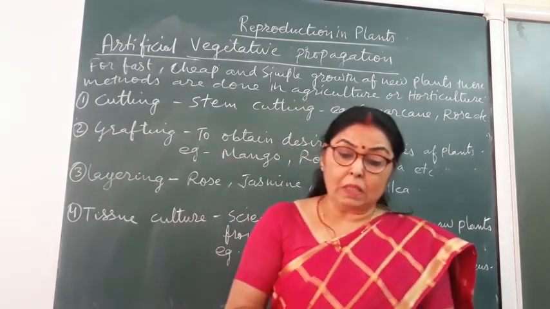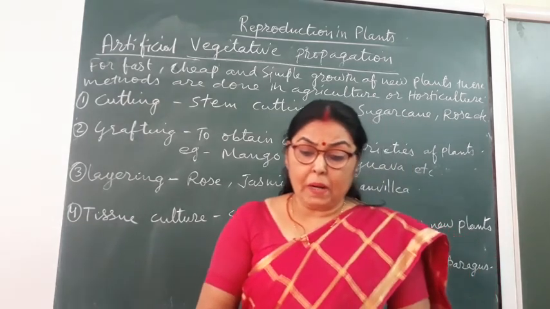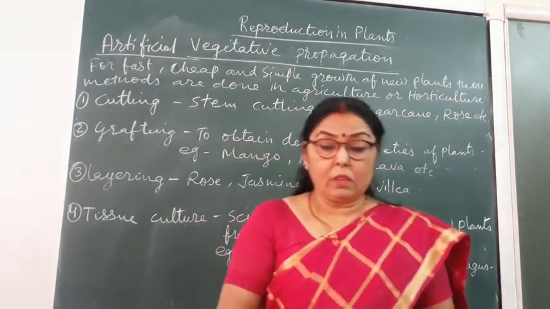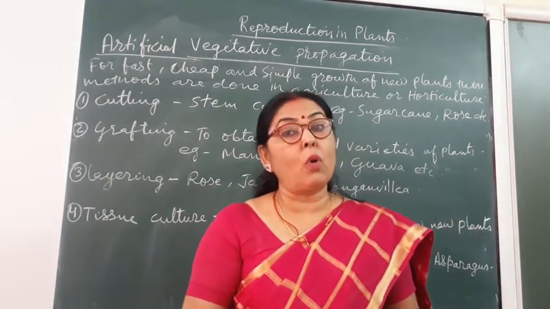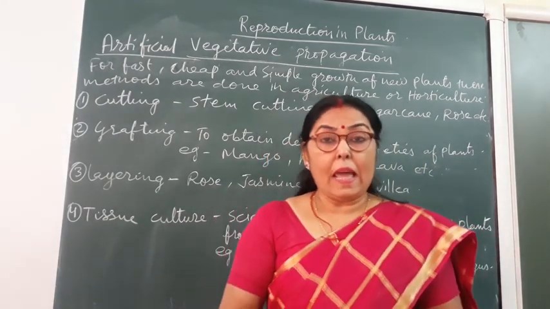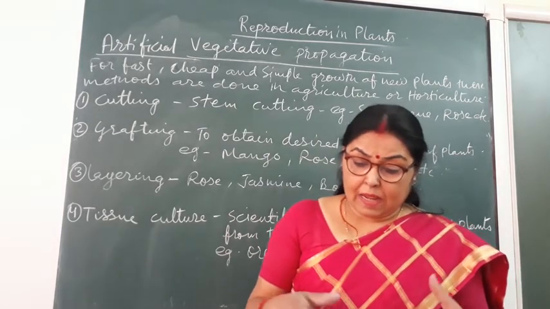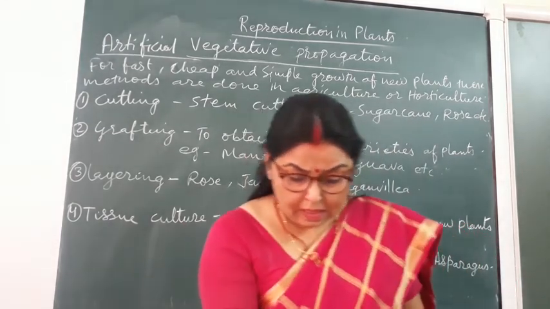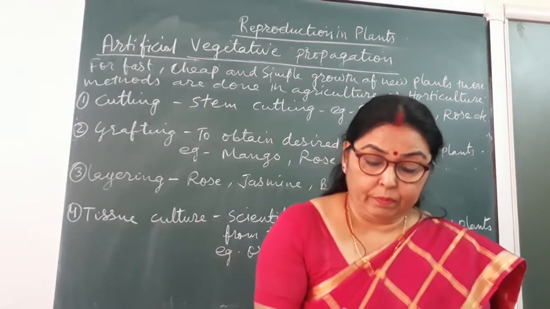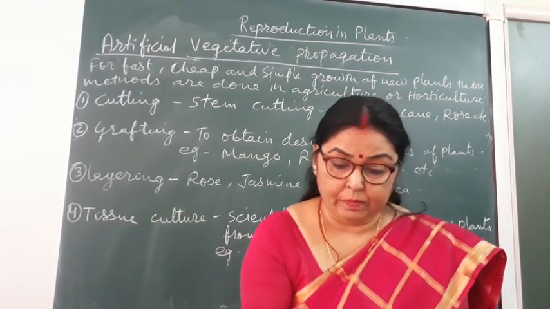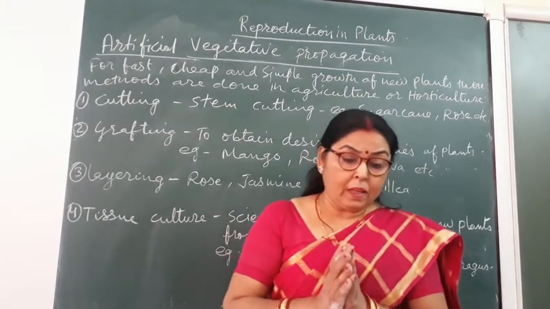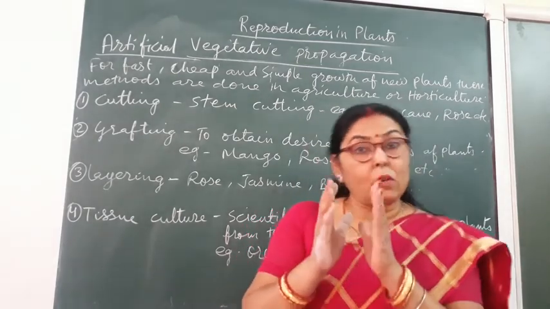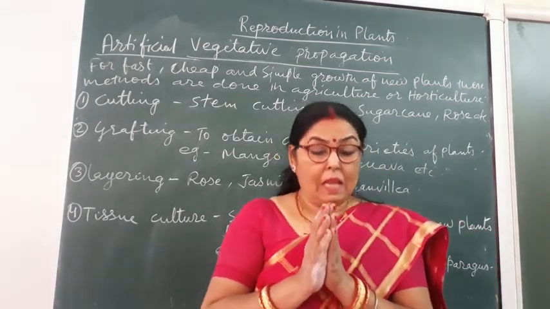So in this method, a bud or cutting with buds of one plant, called the scion, is kept in the cut stem of another plant of the same species, called the stock.